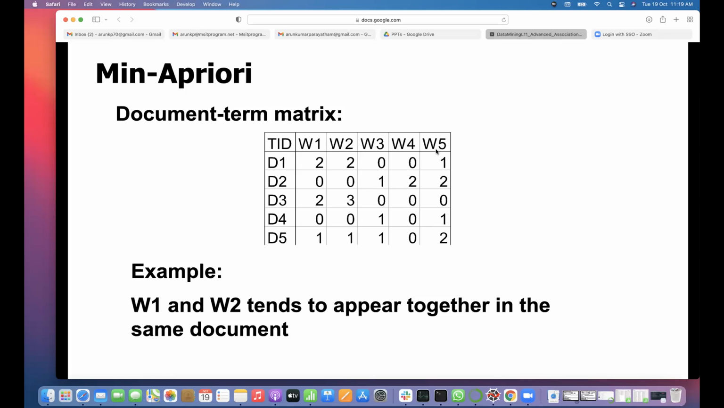So word 1, word 2, word 3, and so on. If there are 5 distinct words across all documents, then in D1, W1 means word 1 is appearing 2 times, word 2 is appearing 2 times, word 3 0 times, word 4 0 times, word 5 1 time. Like that, they represent documents. That is called a document term matrix. Term is nothing but word here. So here, W1 and W2 tend to appear together in the same document. We see 2, 2 here. Most of the times, whenever W1 is there, W2 is also non-zero. So the itemset W1, W2 is more frequent. That is what we can find here.